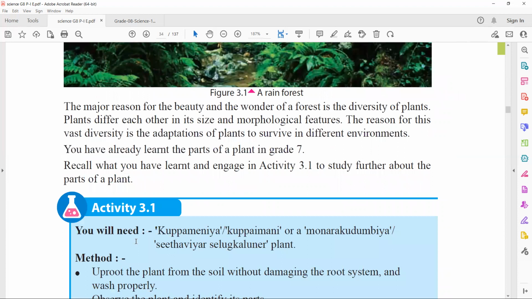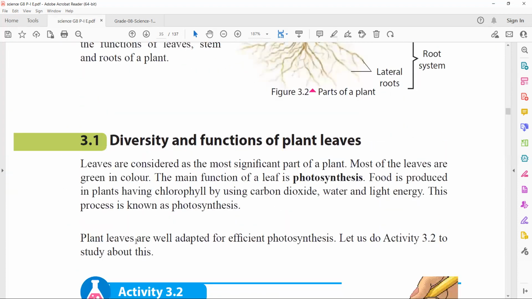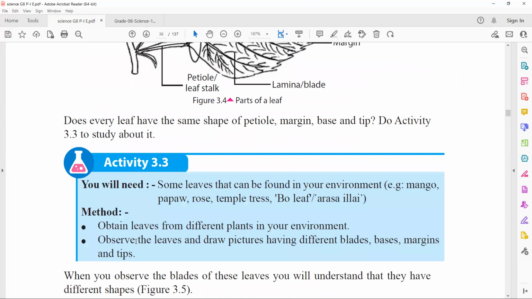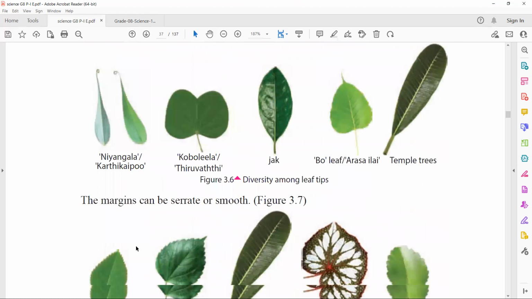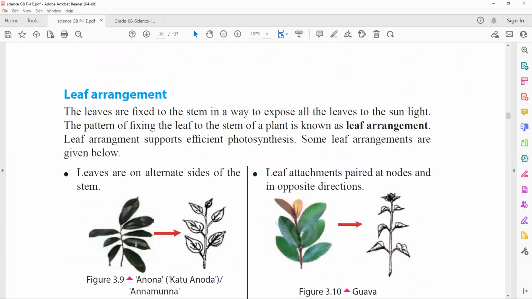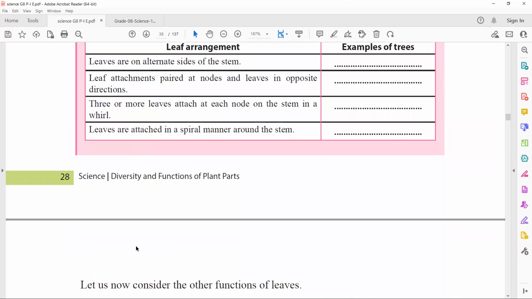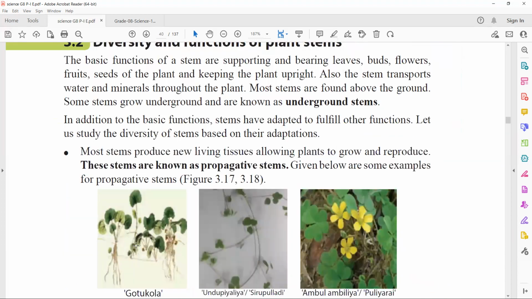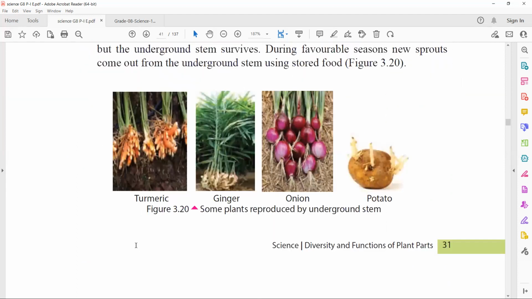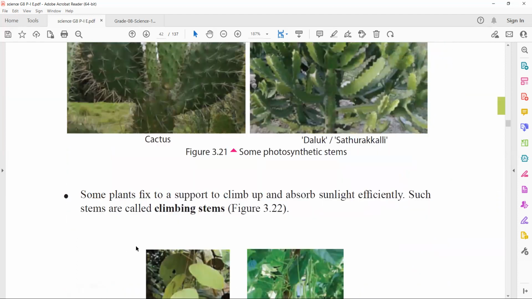Now, the answer for the question is given. The answer for the question is orchid. So, orchid absorbs moisture from the atmosphere and supplies the plant. So that is called absorbing the water vapor in the air. Okay, that is the answer. I'll show you where the answer is. Just by going through your book, you can identify the answer for every question asked in the examination. That's what I wanted to show.